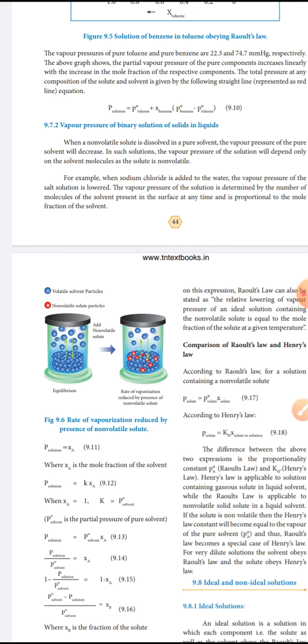The vapor pressure of the solution is determined by the number of molecules of the solvent present at the surface at any time and is proportional to the mole fraction of the solvent.